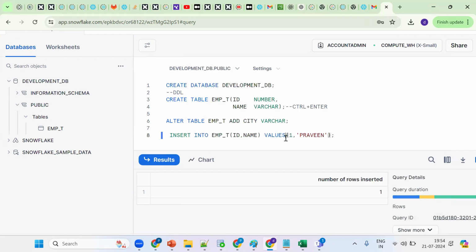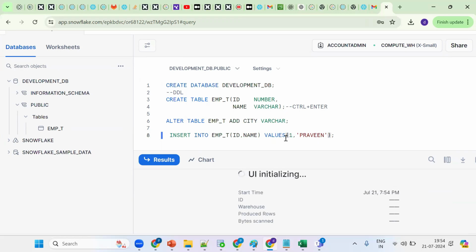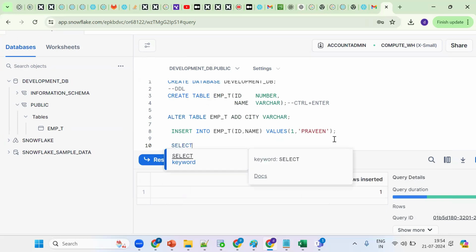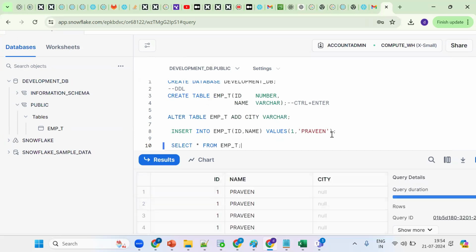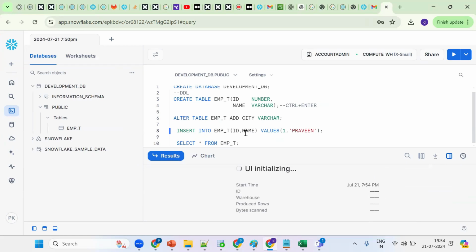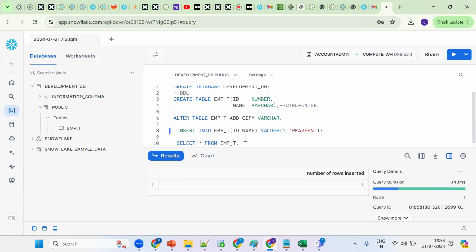Let me insert some records. Now how to see the data? By using the select statement, which is the data retrieval language, on EMP. How many records are there as of now? Let me insert a few more records. Now see, we have nine records.